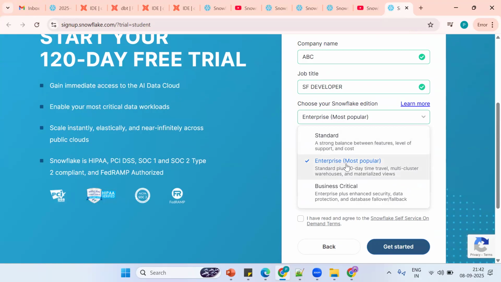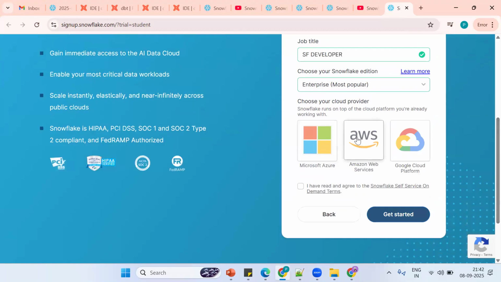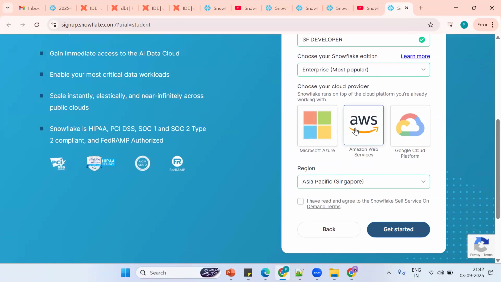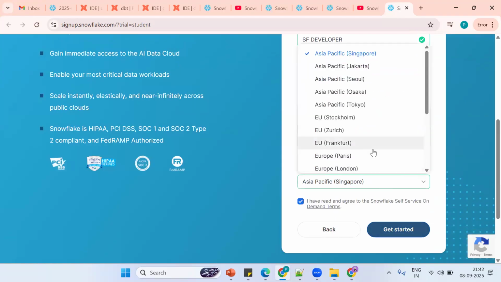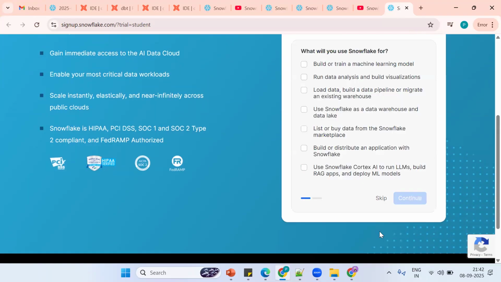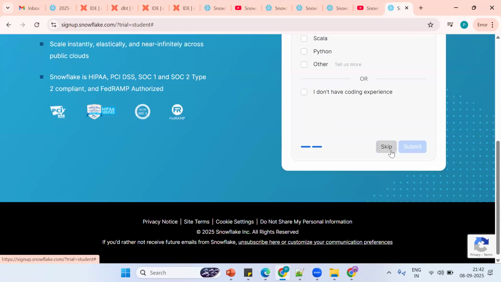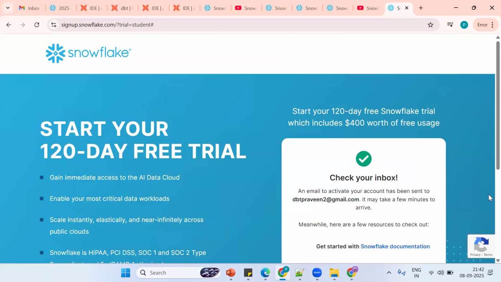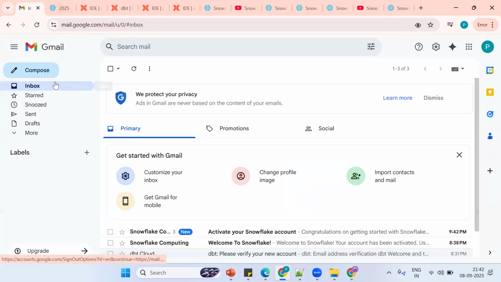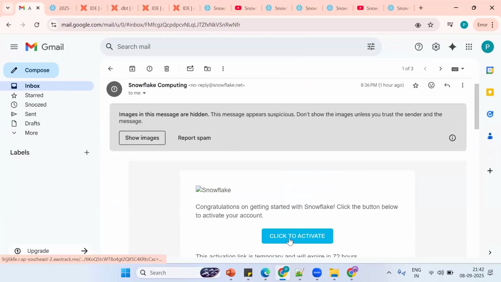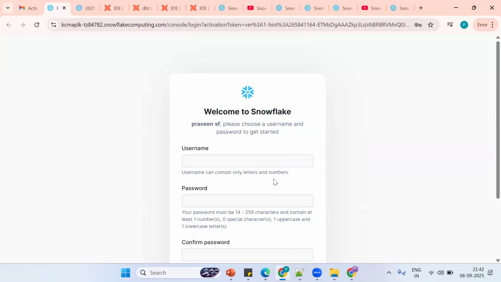For this edition, we can go for Enterprise edition. You can choose any cloud. I'll explain what exactly these things are in Snowflake. Click on AWS, the same thing. So create. Get started, then skip. We are just trying to create a free account. Tell me, are you doing any installation anywhere? We just get a message, and we need to click it to activate. You can give anything, so I'm giving Praveen Snowflake.